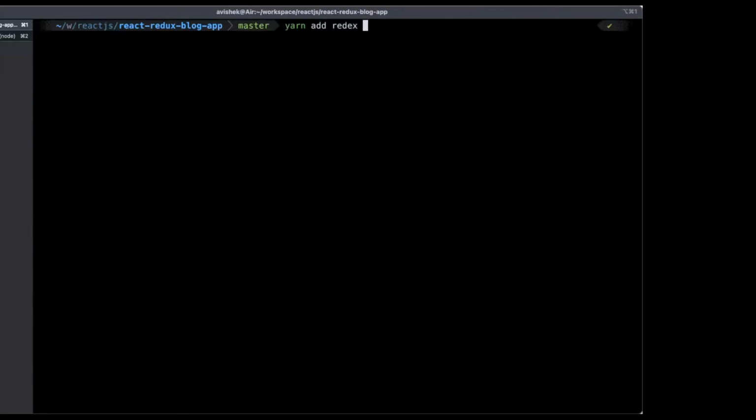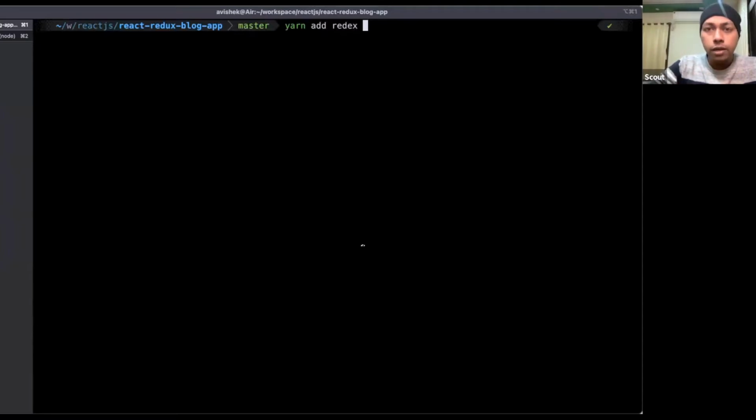Redux is a state management library, but you can use Redux in other non-React projects as well. If you want, you can use Redux in a Vue.js project, in an Angular project, or in a React Native application. That is why Redux is not tightly coupled with React. There is a separate library called React Redux, which gives us some useful functions through which we can use this Redux state management library in our React project.